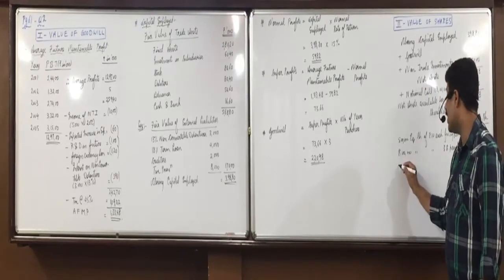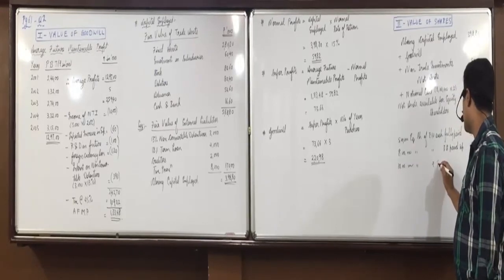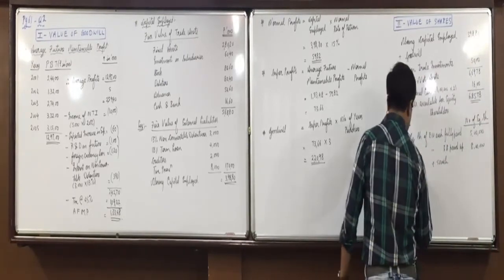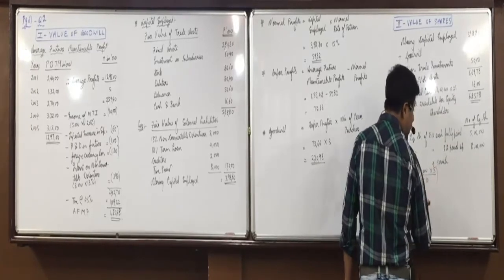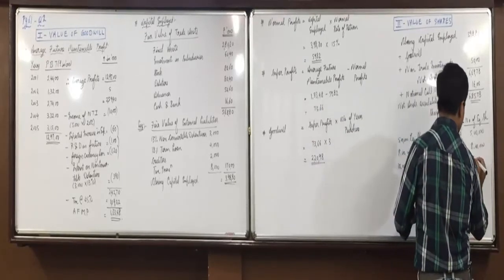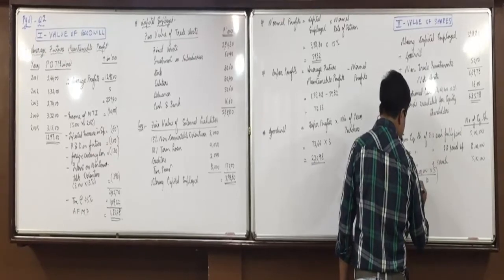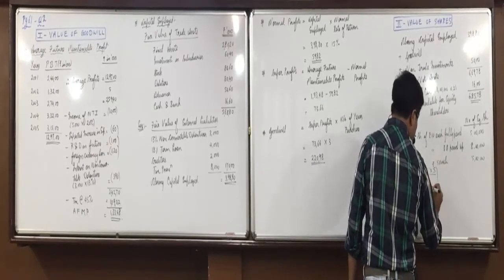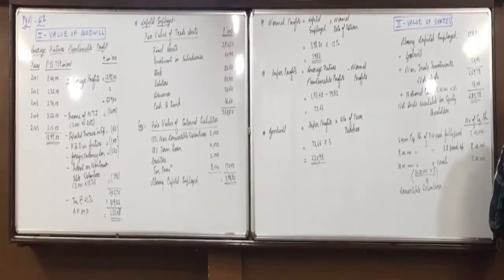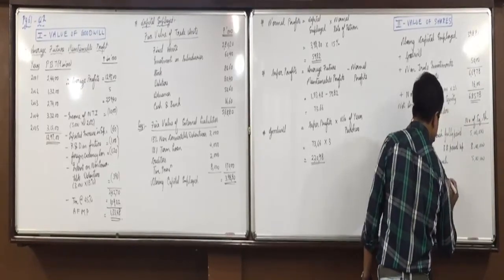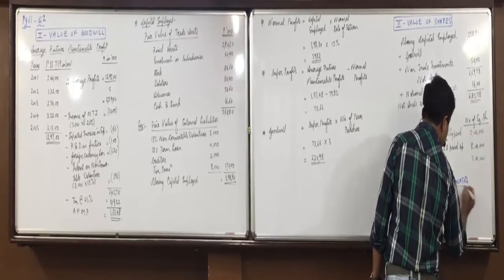Then we have 10 lakh equity shares of rupees 5 each, but we have to take them as 10 rupees. So 10 lakhs into 5, its capital is 50 lakhs. If they are 10 rupees face value, they would be equal to 5 lakh shares. And convertible debentures. So convertible debentures 60 lakhs into 50%, divided by 10 rupees face value.